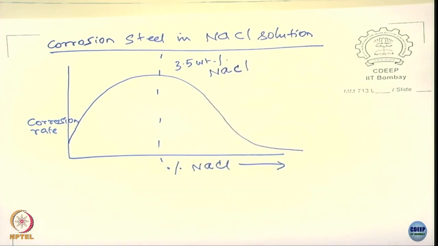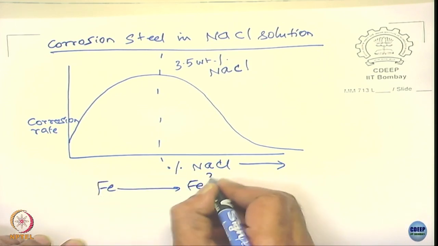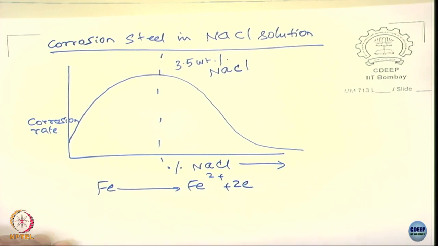How do you analyze this problem? You will be able to analyze the problem only when you understand what is the anodic reaction and what is the cathodic reaction, right. What is the anodic reaction of, let us say, steel in sodium chloride solution? Yeah, come on. What is the anodic reaction here? Steel. Fe will go into Fe2+. Fantastic. What is the cathodic reaction here?